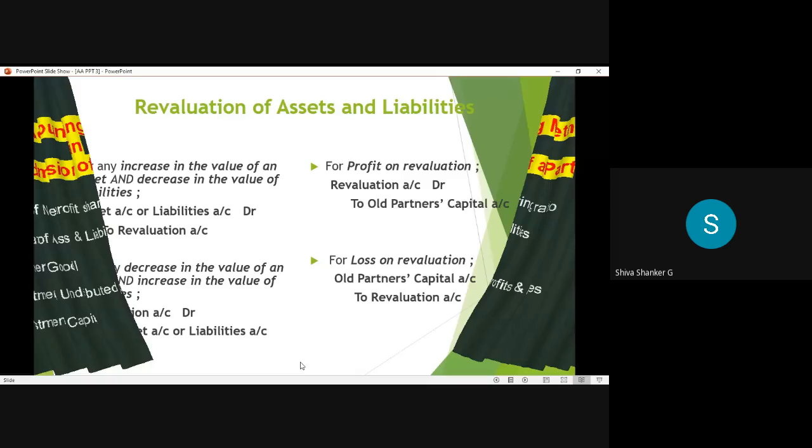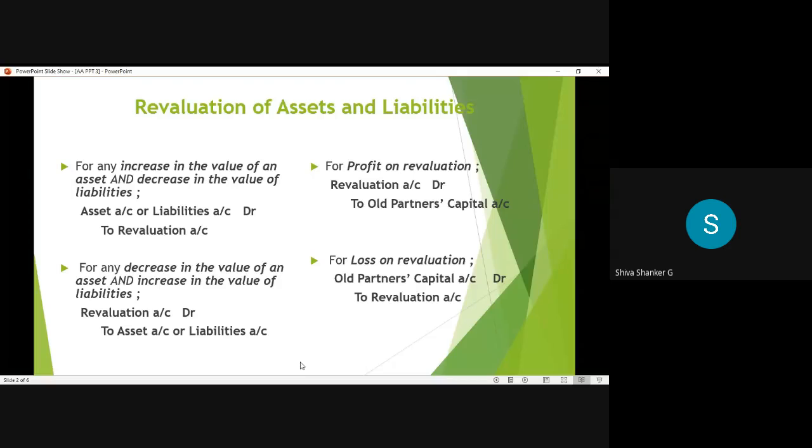Revaluation of assets and liabilities. So what is revaluation of assets and liabilities? Revalue means recalculate. So in the interest of all the partners at the time of admission of a new partner, the revaluation of assets and liabilities is done. Okay, so that is called revaluation of assets and liabilities.